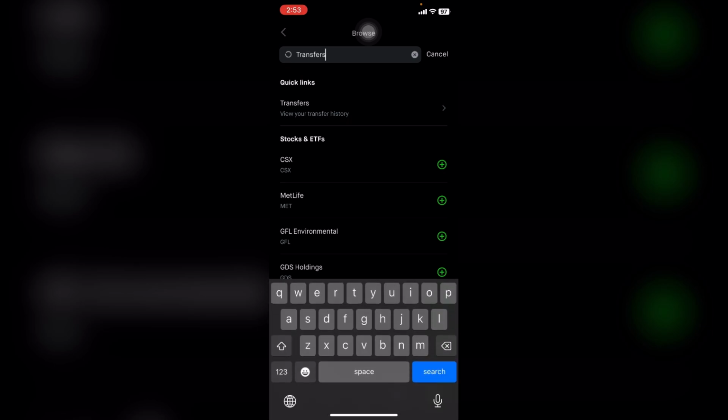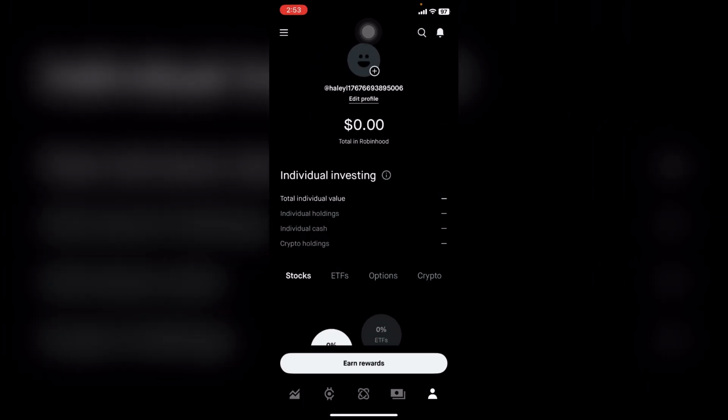Keep in mind that Robinhood primarily uses bank account linking, so not all debit cards are accepted. If your card does not work, try linking your bank account directly instead. So this is how you can add a debit card to your Robinhood account.